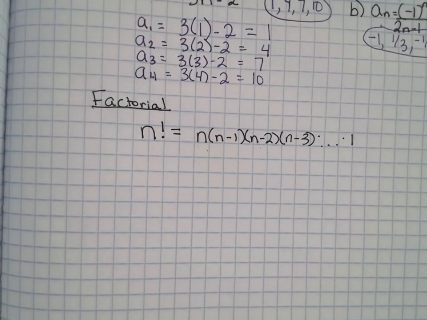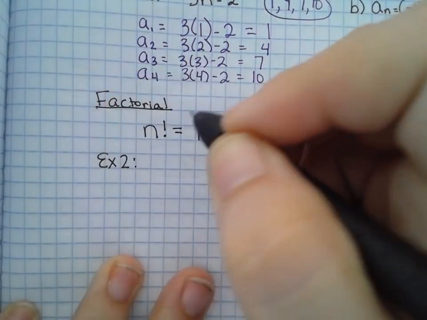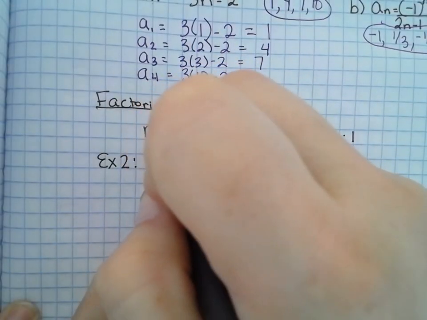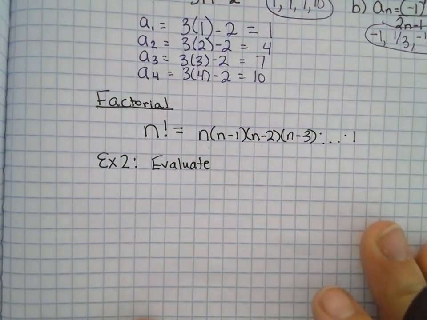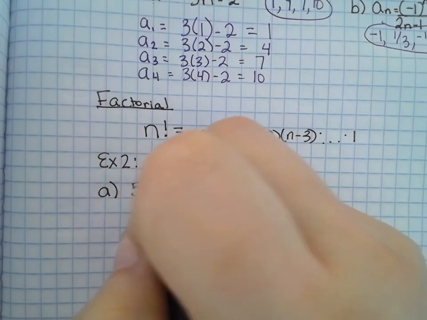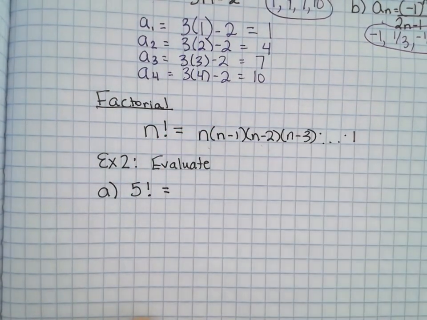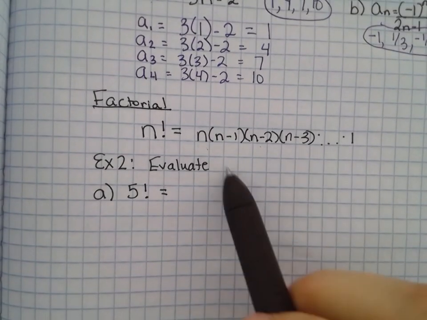Example. Evaluate 5 factorial. What is 5 factorial? Well, let's follow this template.